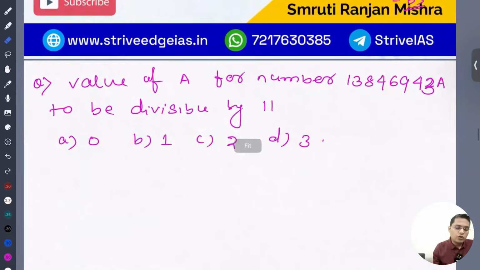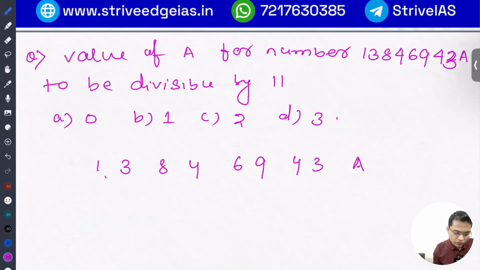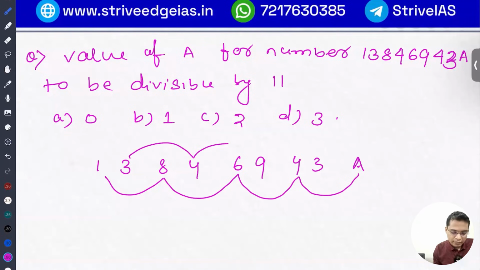Let's move ahead. So the value of a for this number to be divisible by 11. This is a very good question. The number is 138469 43a. So just add all the odd place digits and all the even place digits.